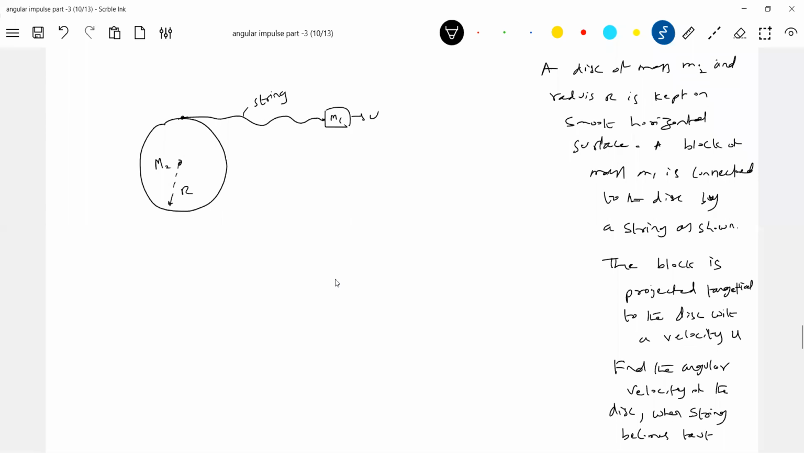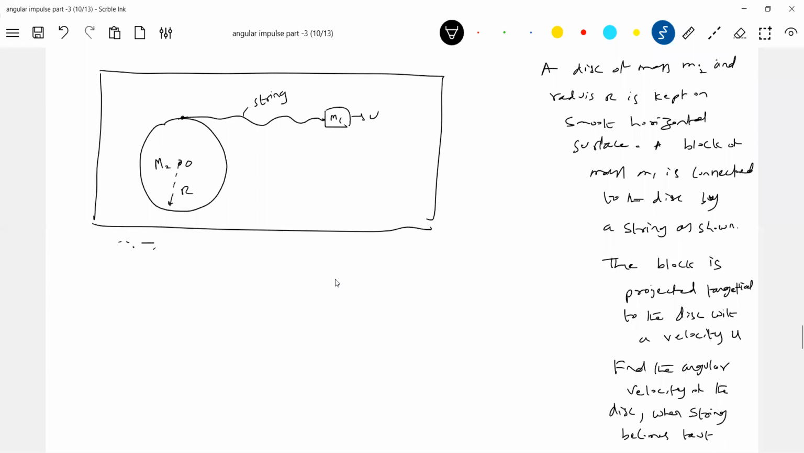What is the disk? The disk is hinged here. I'm just showing a diagram like this, and O is a hinge. Hinge means it can only rotate, understood? The string is just connected to this particular point, and initially the string is loose, you can see.